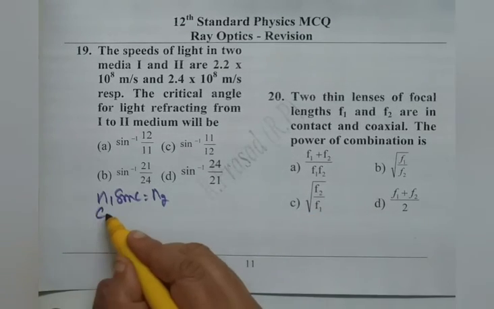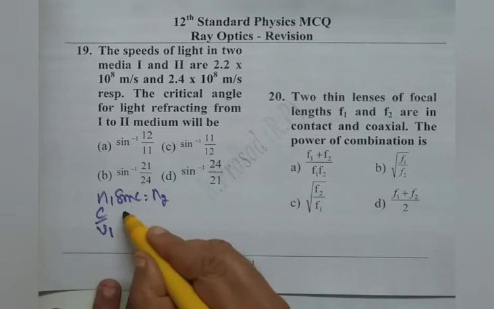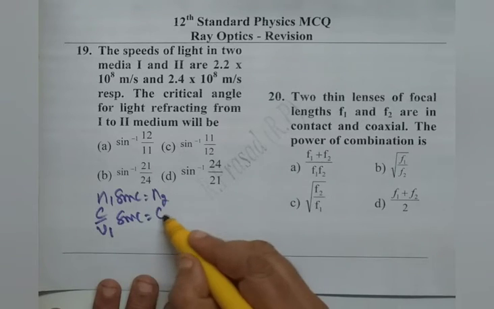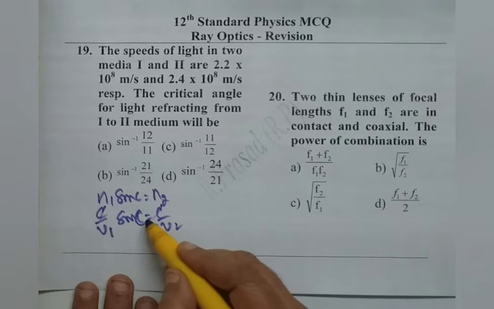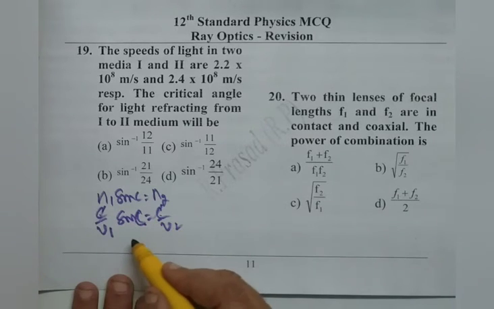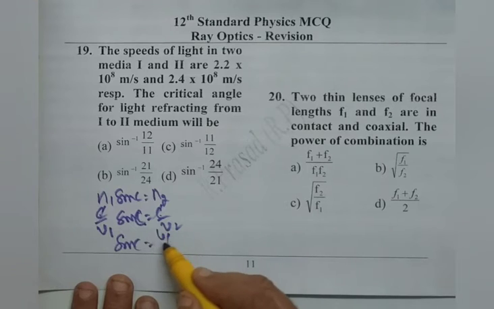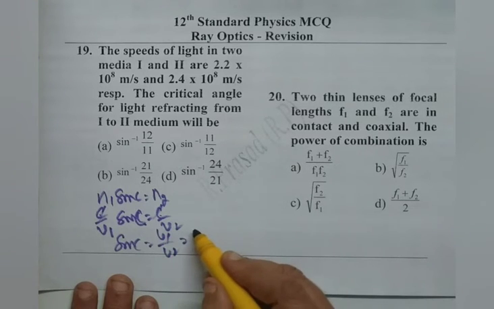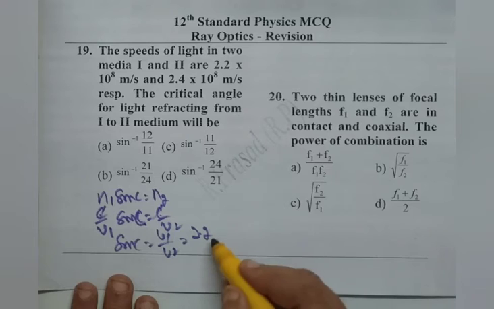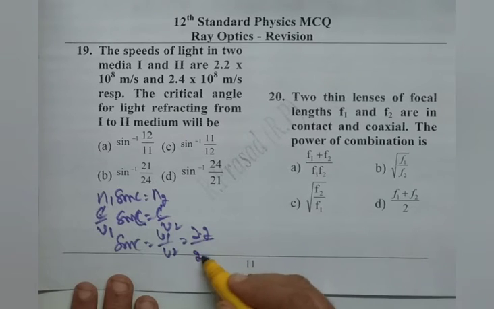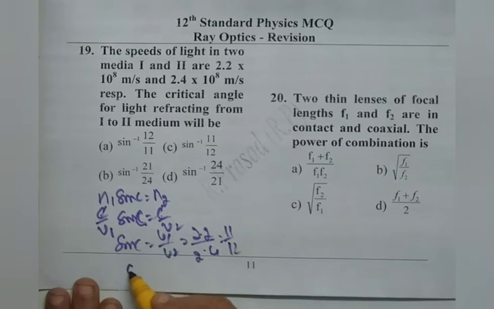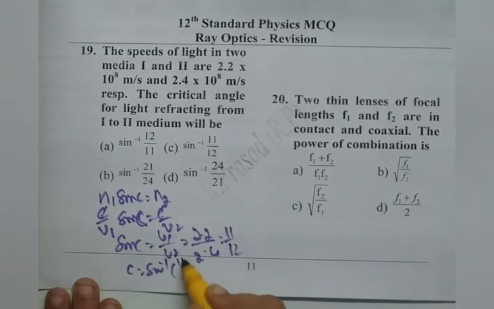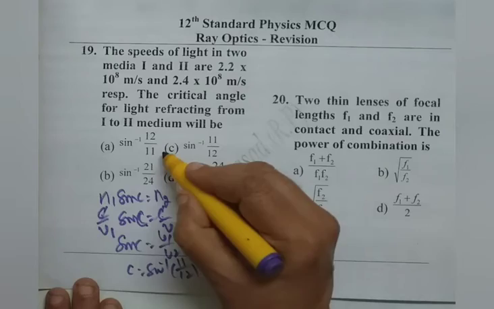And we know N1 as c by V1, N2 as c by V2. We cancel c there. This C is the critical angle, this c is the speed of light. So sin C is V1 by V2. V1 is 2.2 × 10^8, which cancels there, and 2.4, that is 11 by 12. Therefore, C equals sin inverse of 11 by 12. Option C is right.